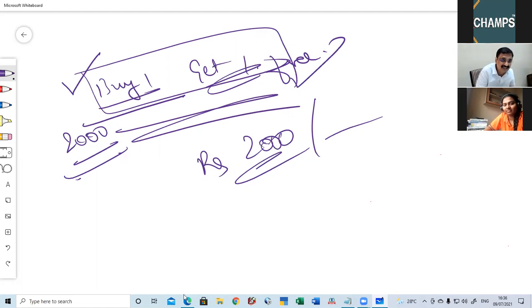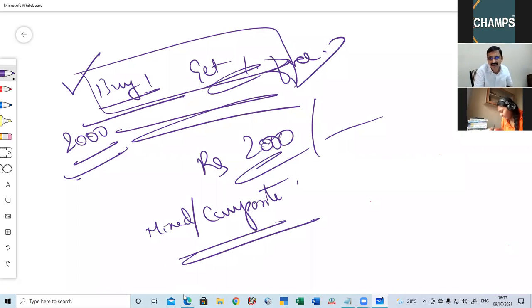This should be either a mixed supply or a composite supply. What do you mean by mixed supply? What do you mean by composite supply? We will deal with it at the end of this chapter. So, buy one, get one free is nothing but a mixed supply or a composite supply.